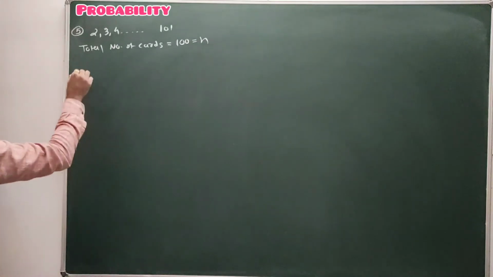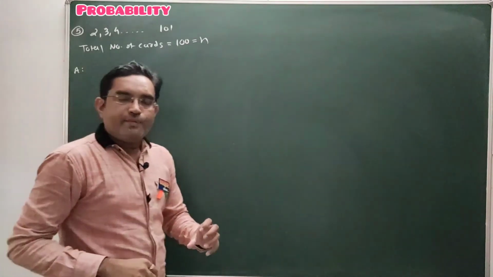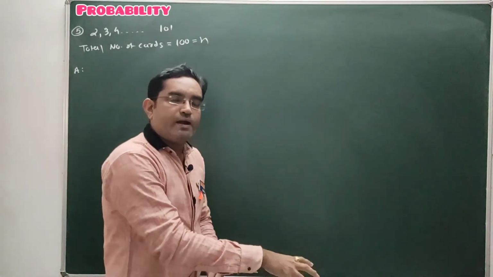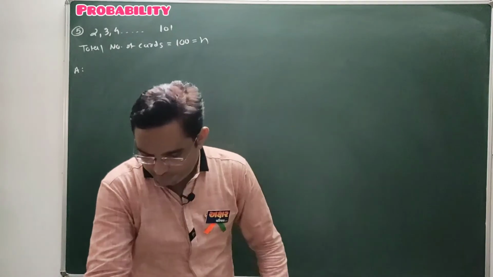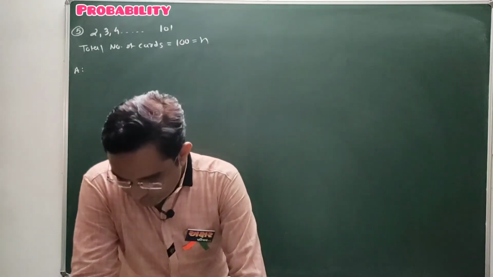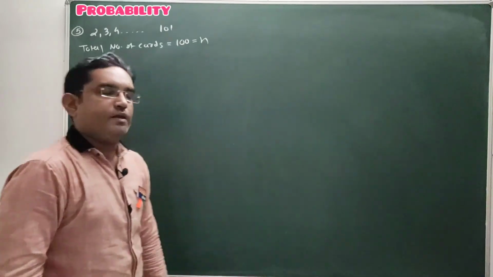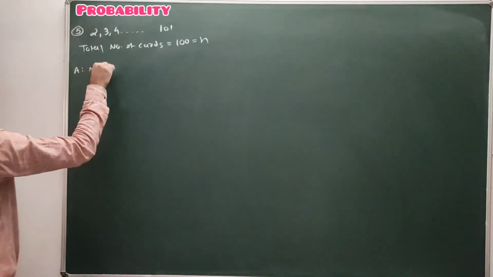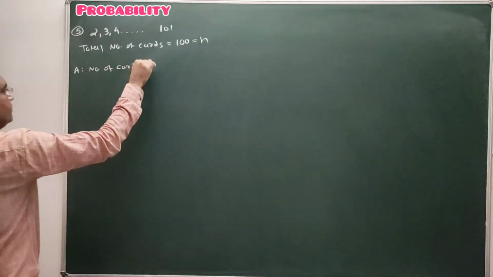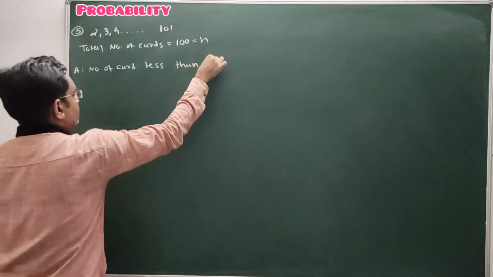Now question number 1. Our random experiment is to select one card randomly from the box. The first question: find the probability that the number on the card is a number less than 14. So event A: number on card less than 14.